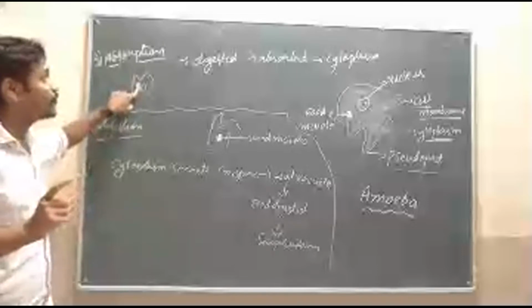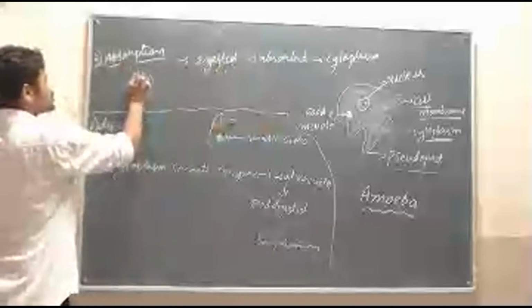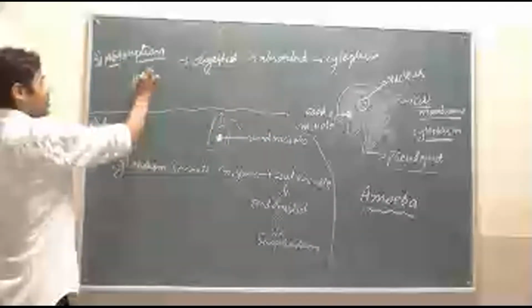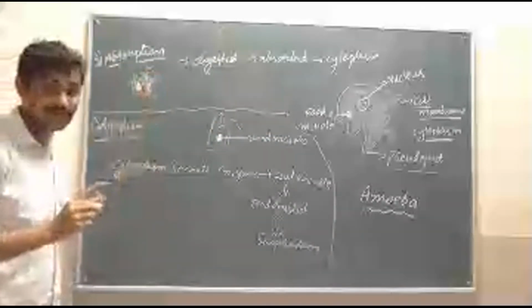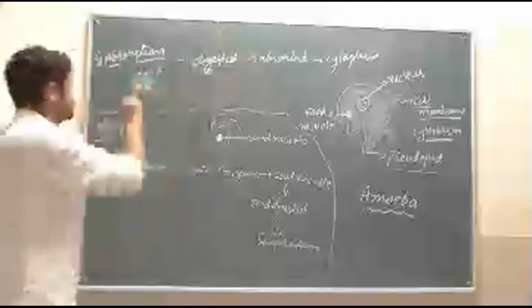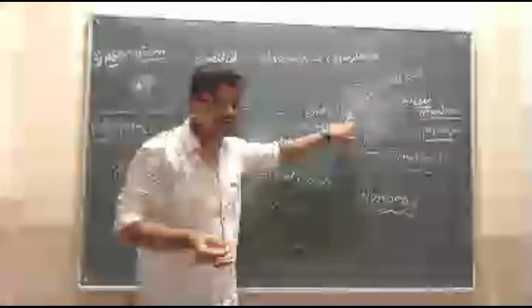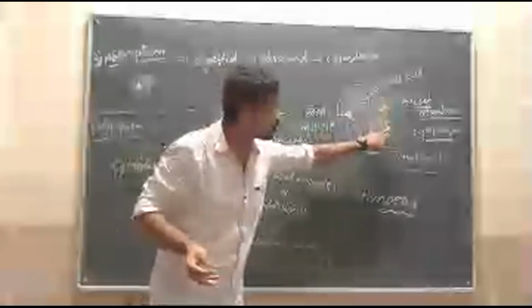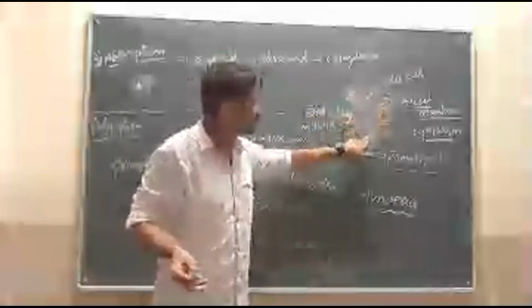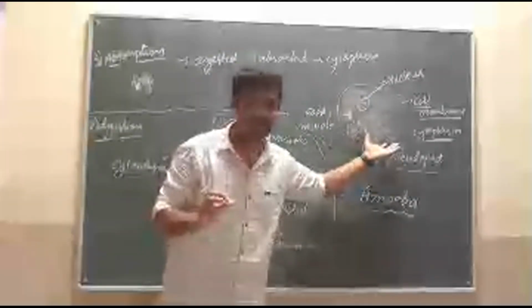That digested food enters into the cytoplasm. Cytoplasm is a plasma-like, liquid, fluid-like structure. In that, the digested food is diffused. Then it enters into all the parts of the body, all the cell, isn't it? That is about absorption.